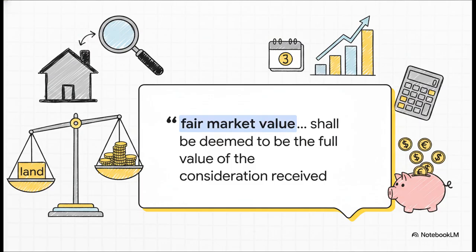So if a firm bought a plot of land for 10 lakhs a decade ago and gives it to a partner today when its fair market value is 50 lakhs, the firm has to pay tax as if they literally sold it for 50 lakhs. If you're taking notes for your exams, fair market value is your golden keyword.